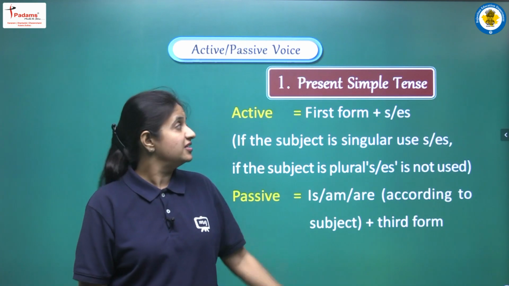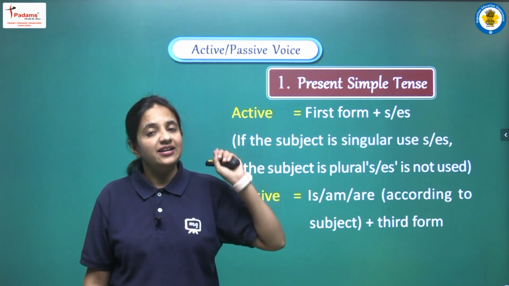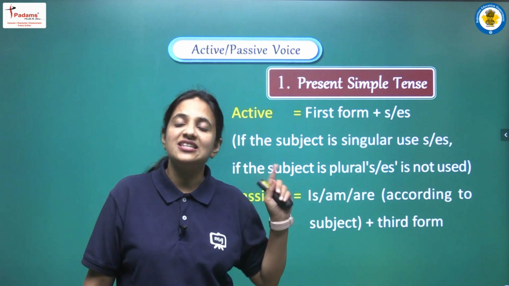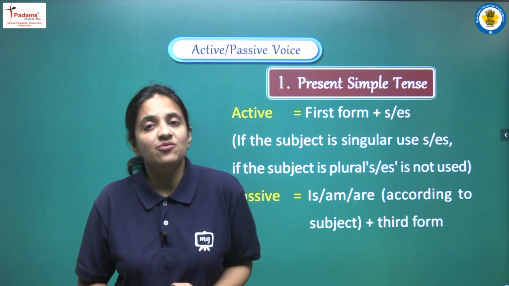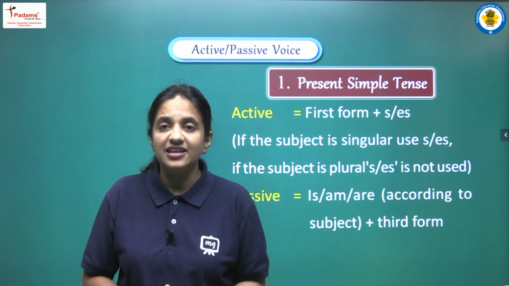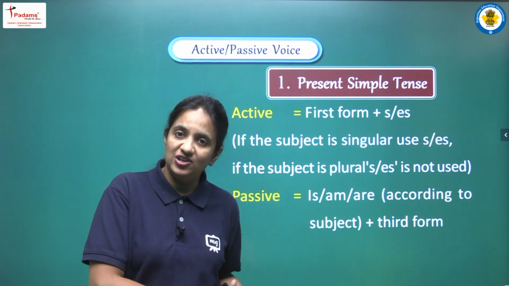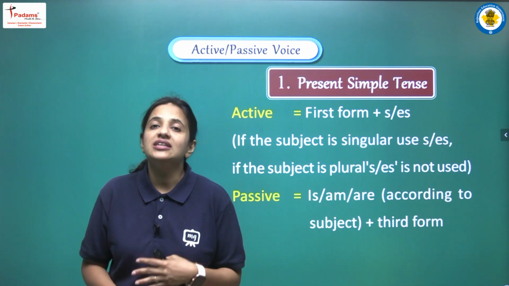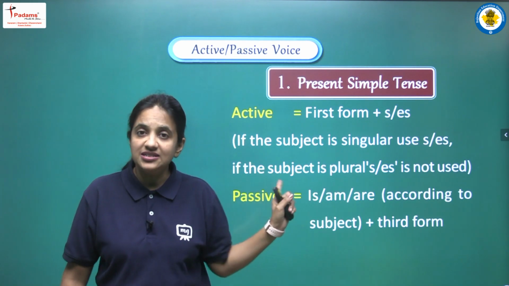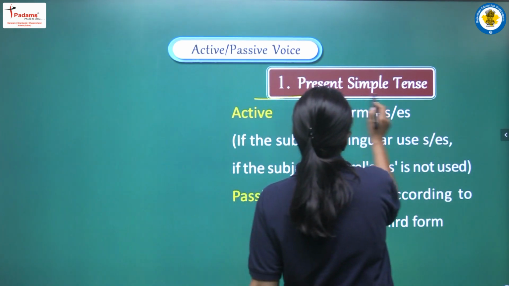So now we will discuss all the tenses that are there in the sentence of active voice. If this tense is given to us in active voice, which helping verb we have to use in passive voice and how to use it, these things we will cover in today's video. So yes, we will discuss all the tenses one by one. Here we have our first tense, that is present simple tense.